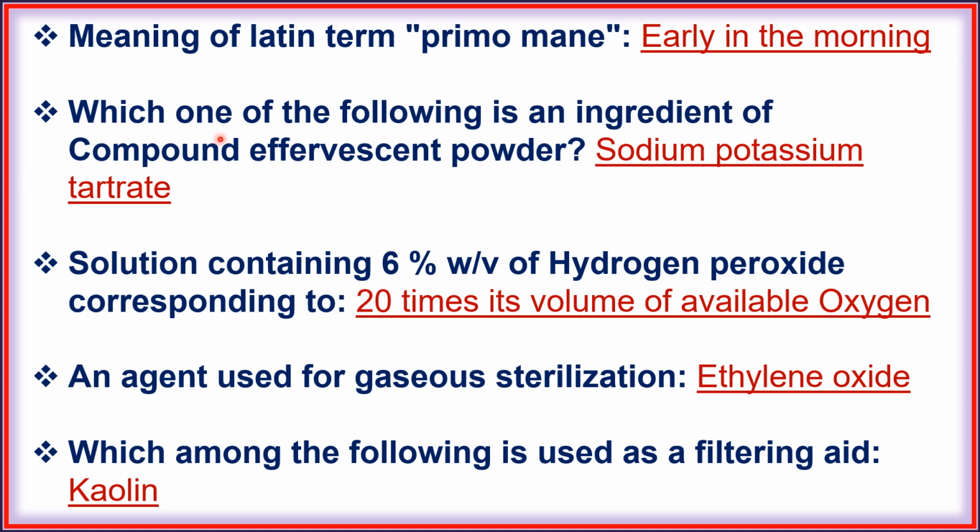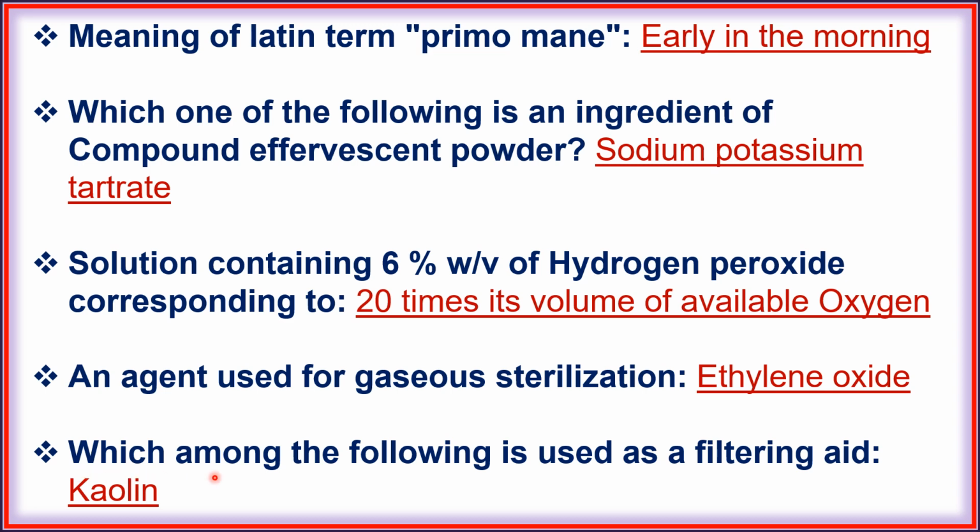Next, which one of the following is an ingredient of compound effervescent powder? That is sodium potassium tartrate. Next, solution containing 6% weight by volume of hydrogen peroxide corresponds to 20 times its volume of available oxygen. Next, an agent used for gaseous sterilization is ethylene oxide.